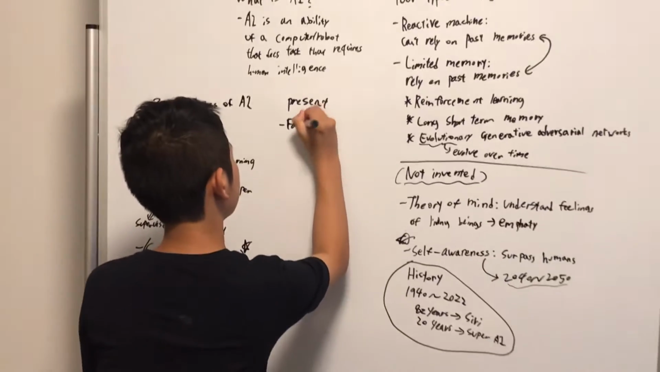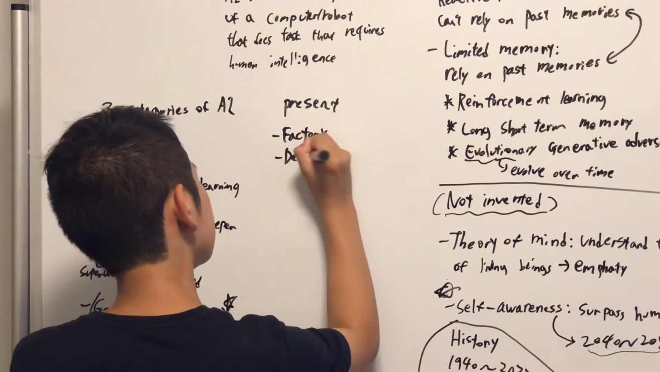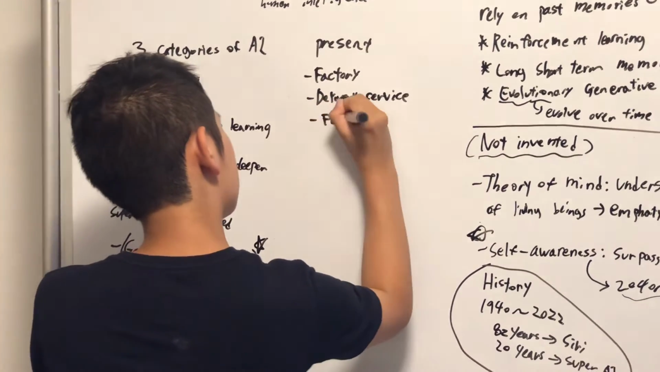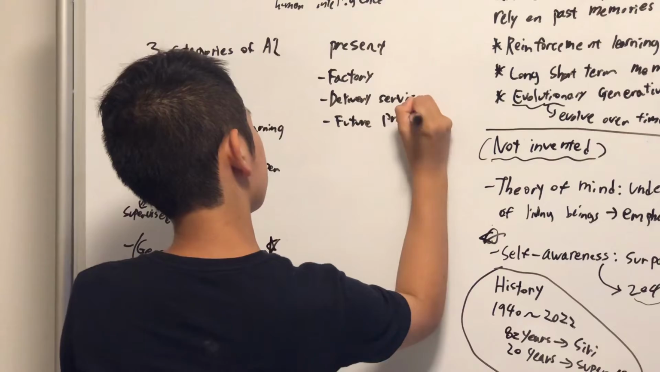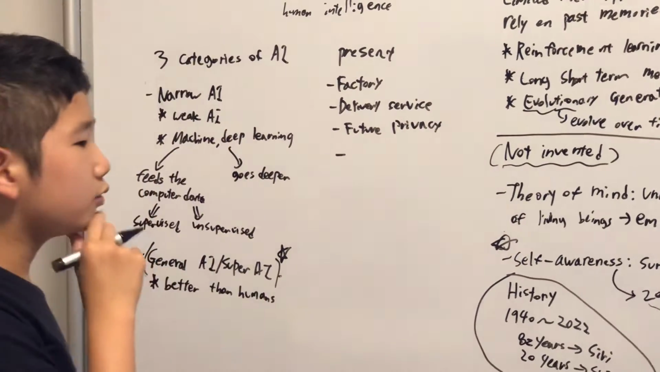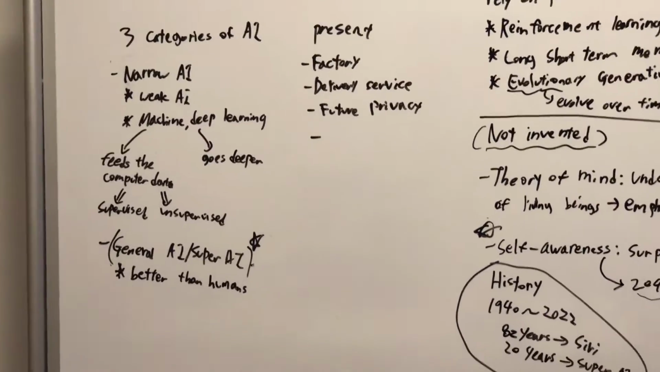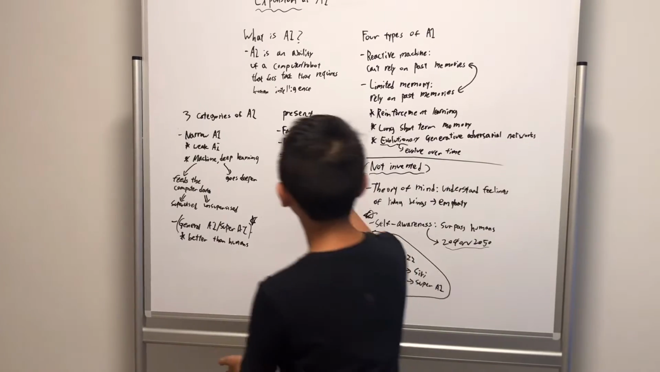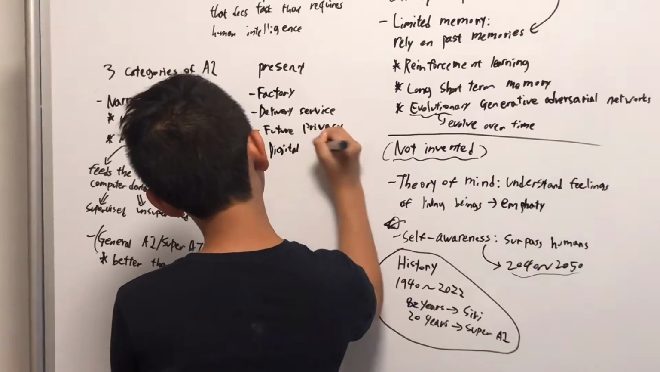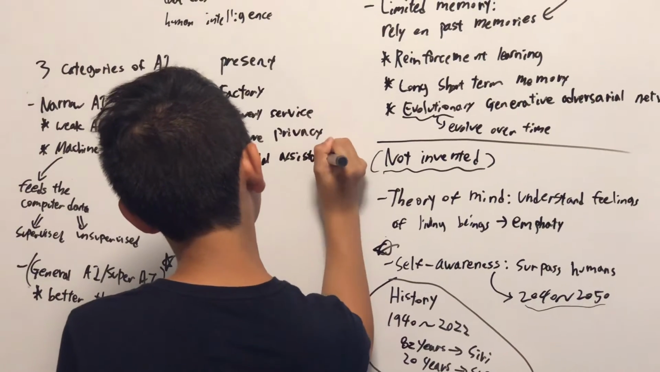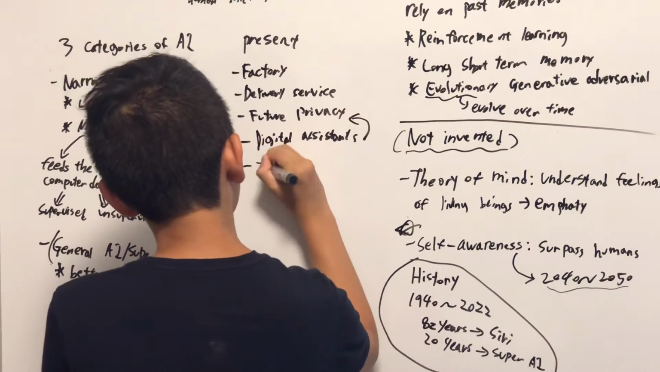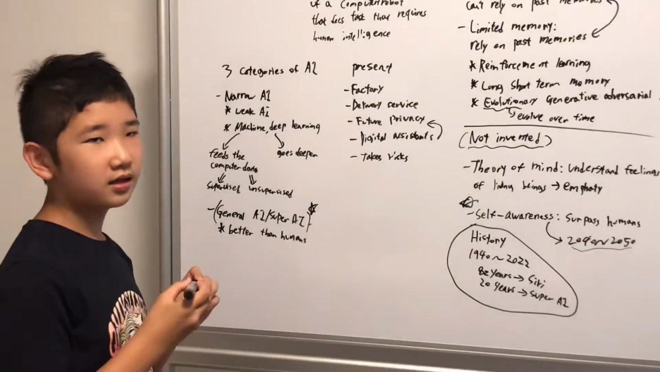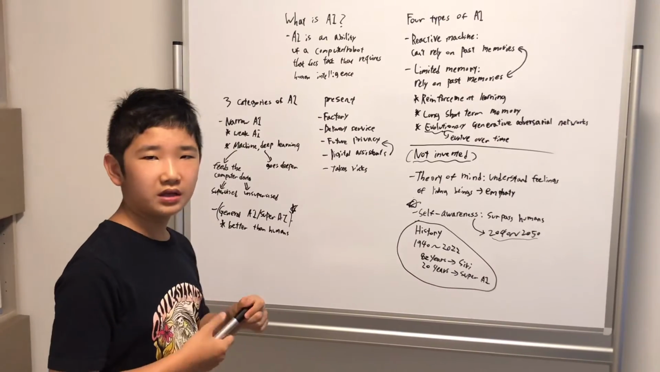Factory, delivery service, future privacy, and what was the other one? Let me check my notes. Alright, digital assistants, disconnect, and takes risks. So these are the things that they can affect humanity now. So like what they are doing.